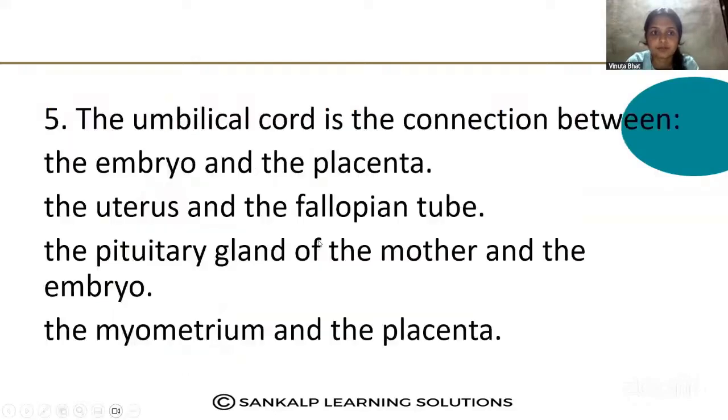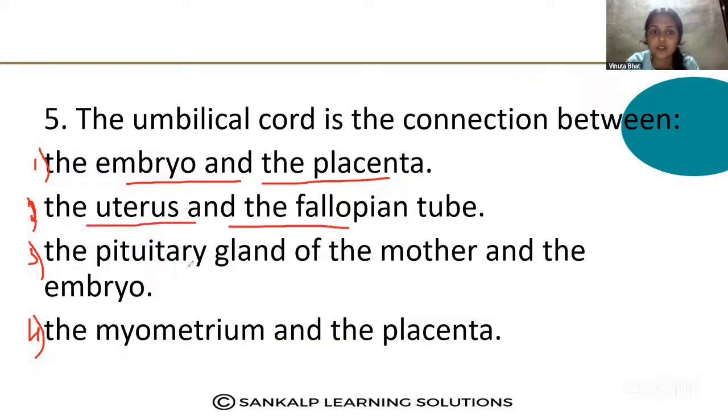Next question. The umbilical cord is the connection between the embryo and the placenta. Here are the options. The first option is the embryo and the placenta, the second is the uterus and the fallopian tube, the third is the pituitary gland of the mother and the embryo, and the fourth is the myometrium and the placenta.